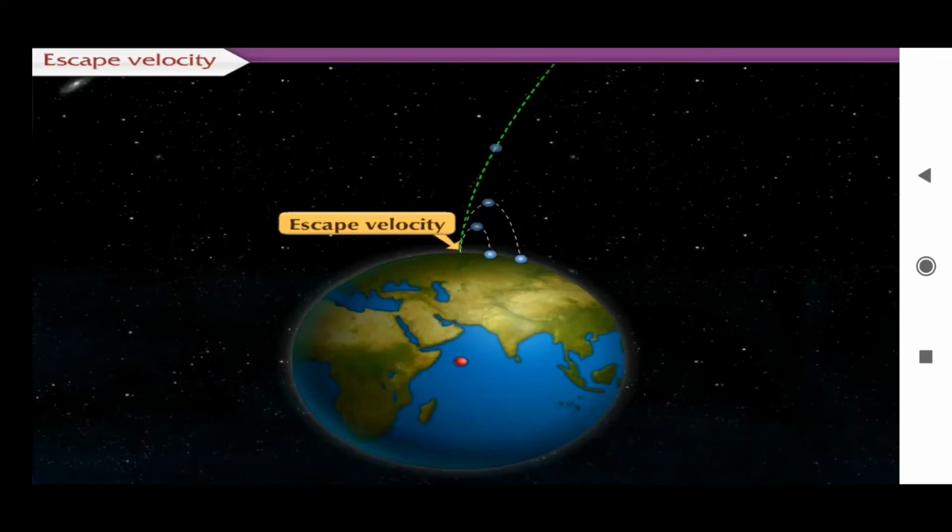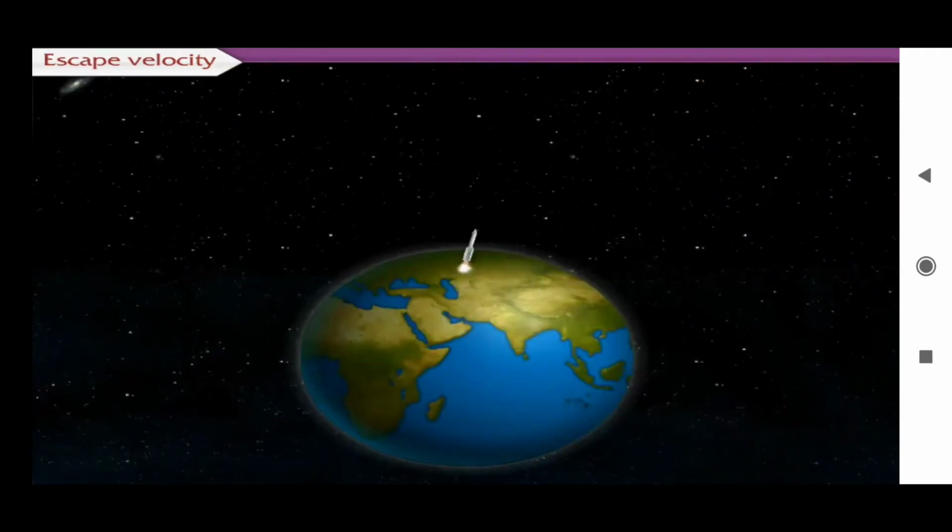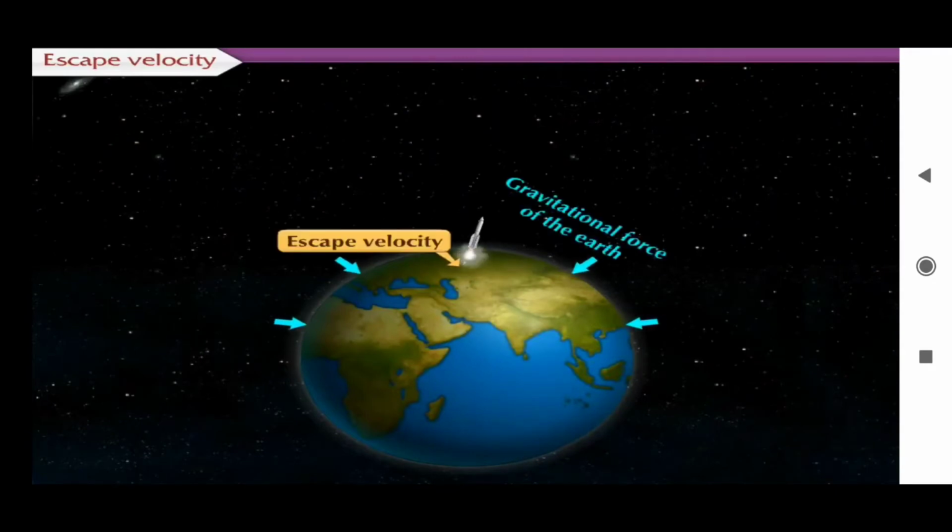We can determine its value by using the law of conservation of energy. Let us find this out. Having an initial velocity equal to the escape velocity escapes the gravitational force of the earth.